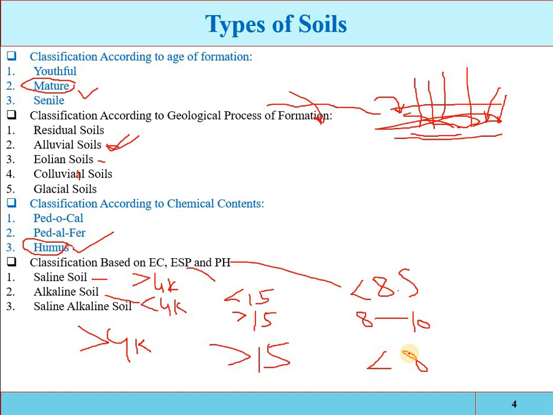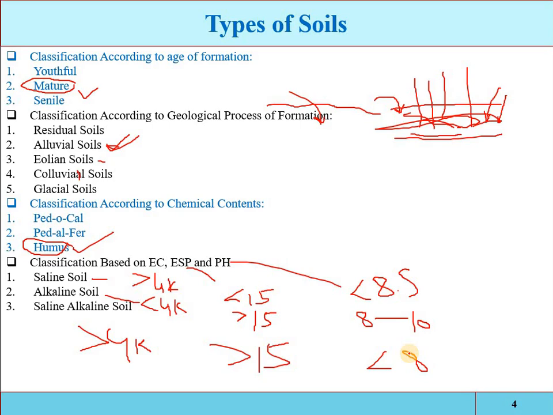Such soils are formed from normal non-saline soil through the accumulation of salt applied from irrigation water. The characteristics of the soil, the electrical conductivity, the exchangeable sodium percentage and pH, will change with the application of irrigation water having different chemical properties. So the characteristic of the soil will change from alkaline to saline soil, or from saline to alkaline soil.